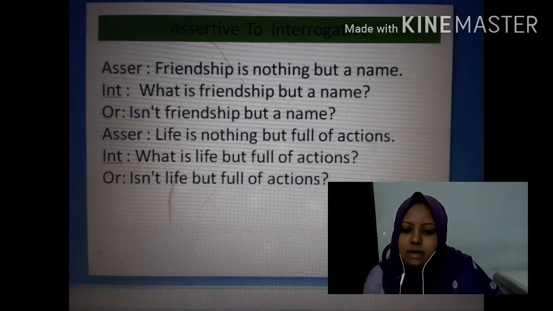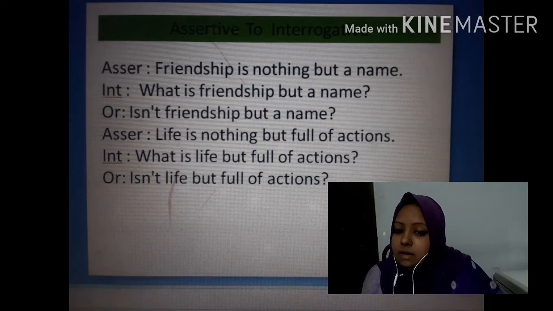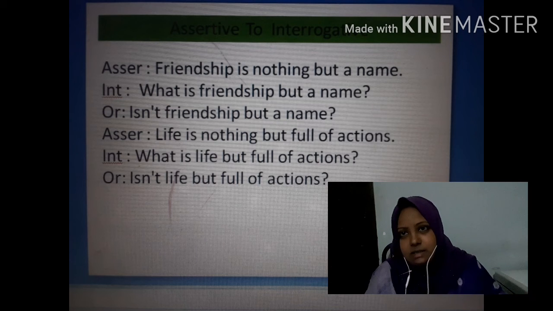We see here two examples, one is friendship is nothing but a name, and another is life is nothing but full of actions. In these two examples you can see that if we replace friendship and life with what, then it is turned into interrogative.